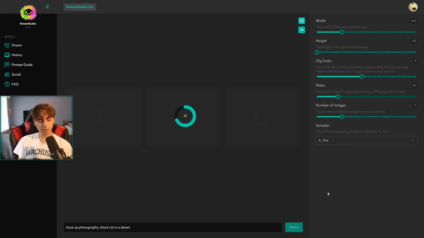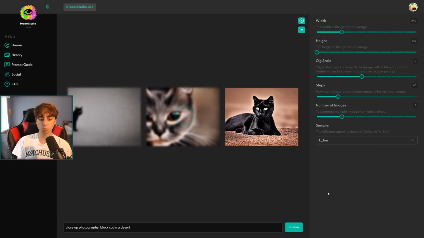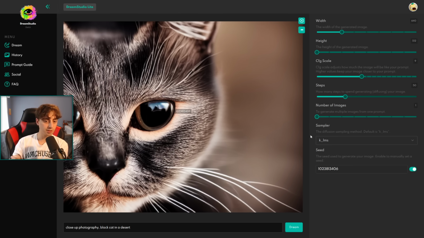So what I ended up discovering with this specific prompt is that less was actually more. So I did close-up photography, black cat in a desert. I got CFG scale at 9, just doing 3 images right now at 40 steps, and I gotta say I'm getting some pretty interesting results. This is a nice close-up photo of a cat. Really actually quite happy with this one.